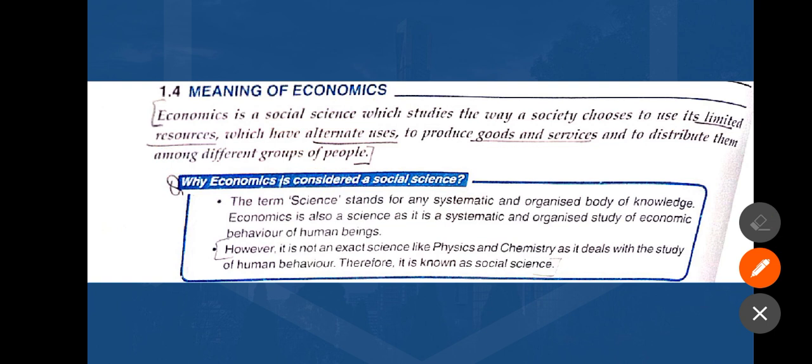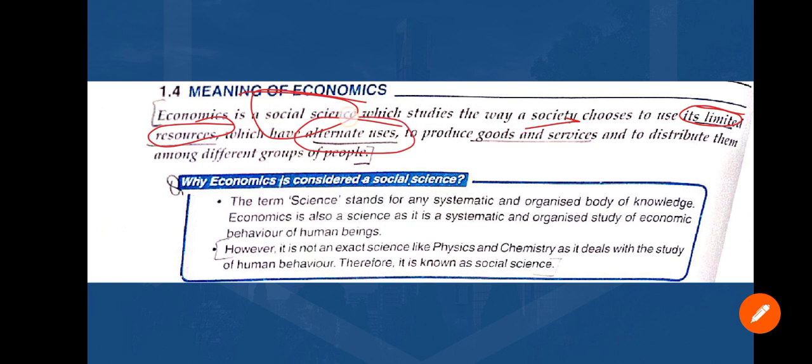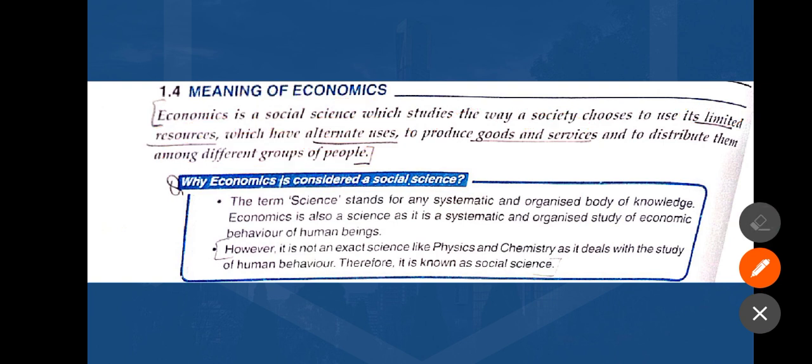So economics is a social science which studies the way society uses its limited resources. We can write this in short: economics is a social science which studies the way a society chooses to use its limited resources having alternative uses for production and distribution among different groups of people.